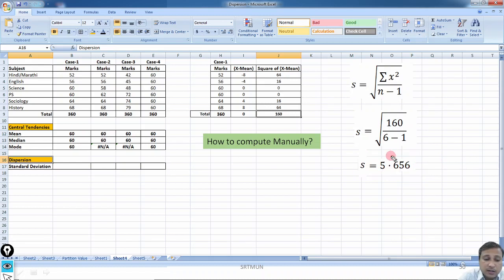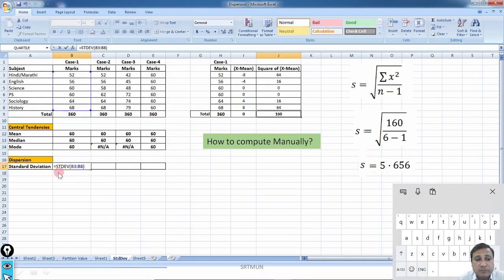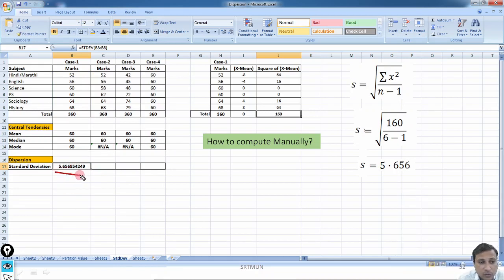But before that, let me take you to the Excel. In Excel, how to compute this? Simply we use the function or a formula stdev, then we select the range and we press enter, we get the same value. If I compare this value with the manual computation, I get the same numbers.